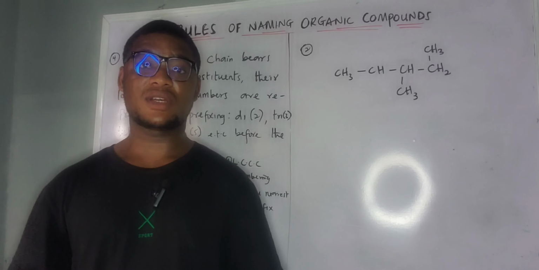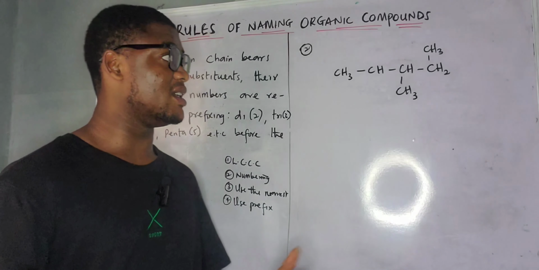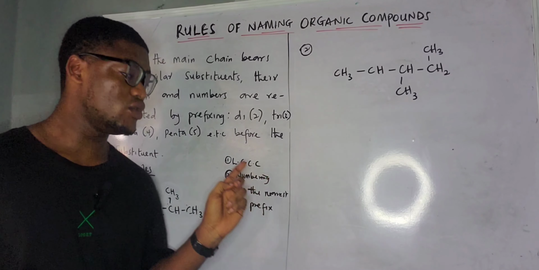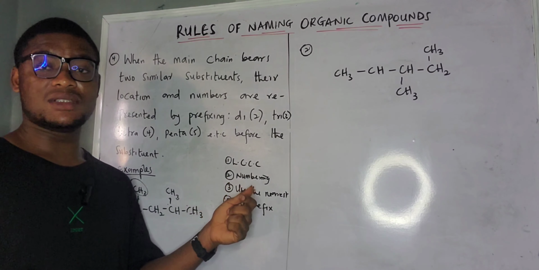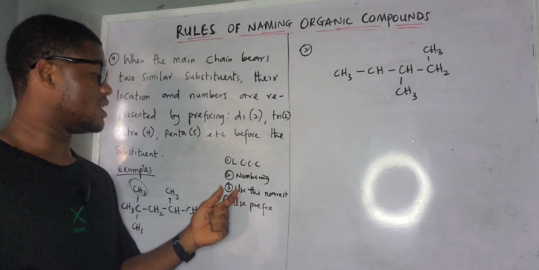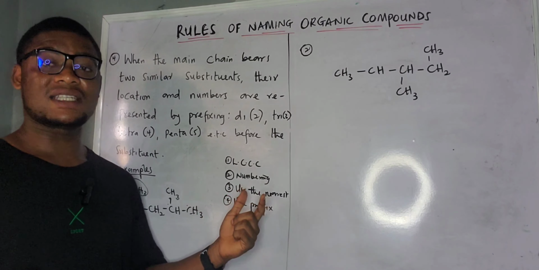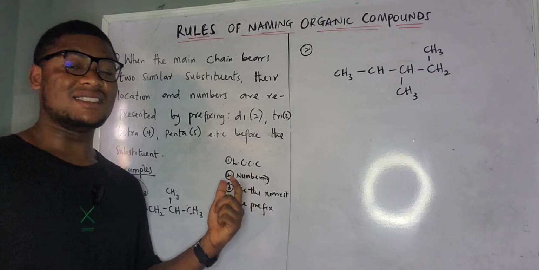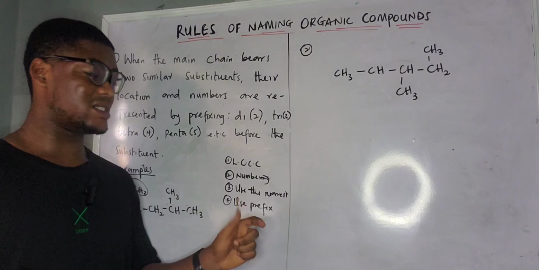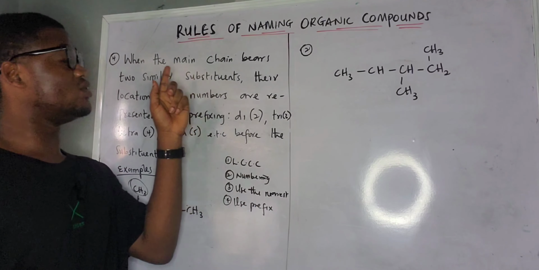I hope you understand. So now let's talk about rule 4. In the last 3 rules, we have the first one to be the longest continuous carbon chain. We have the second one to be numbering the substituent. Then the third one is use the nearest. That is, when we want to name it, we are going to be using the side that is nearest to the substituent. I hope you understand. Then we have the fourth one to be using the prefix.